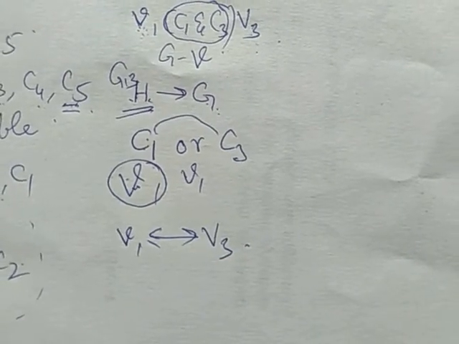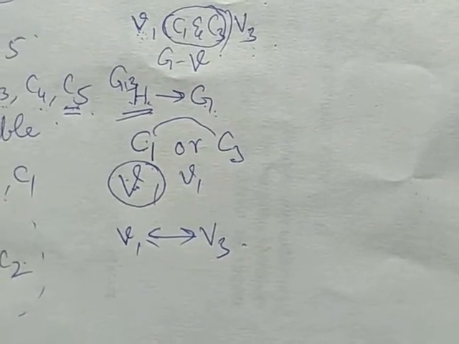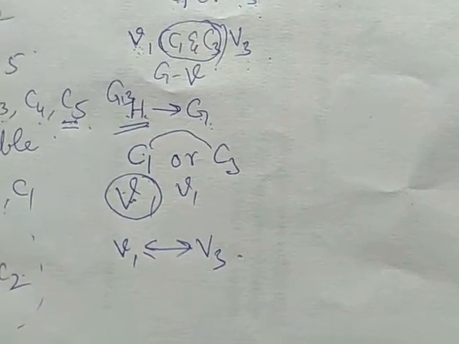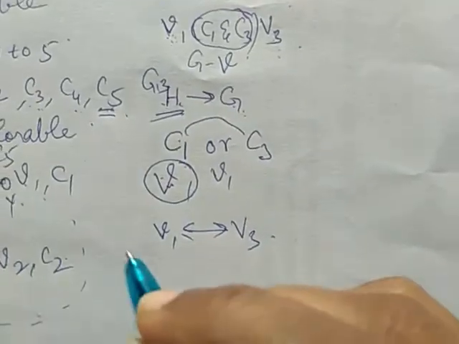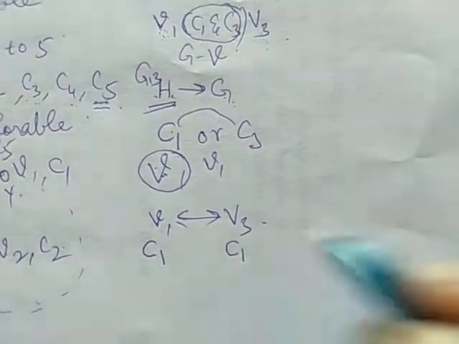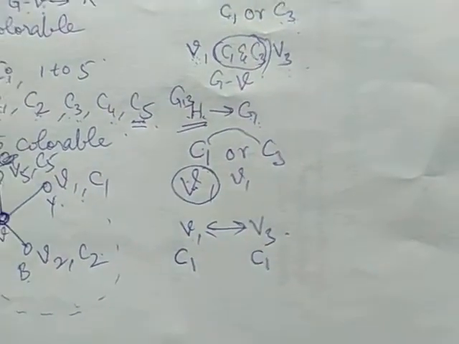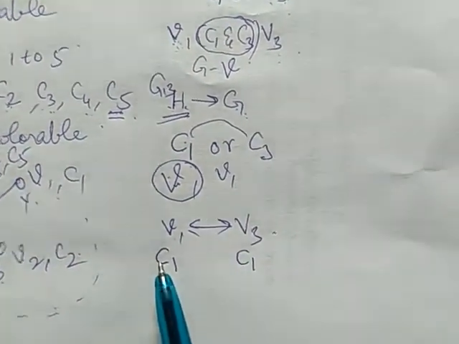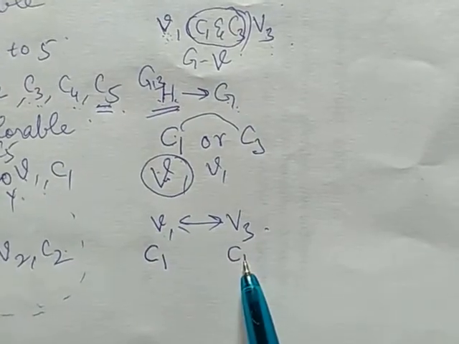Suppose V1 and V3 are not adjacent to each other, then we can color V1 and V3 with the same color.